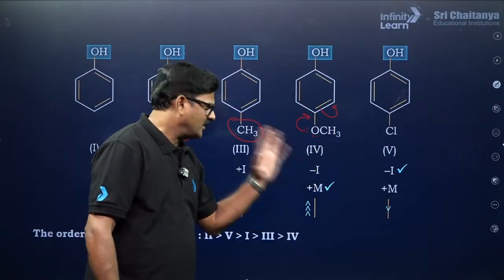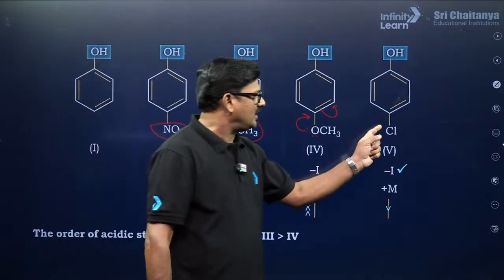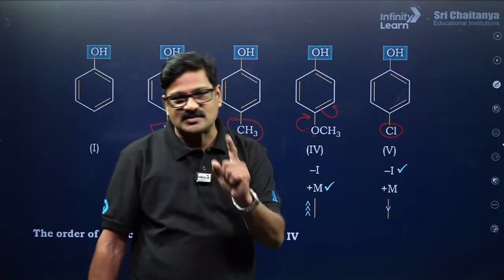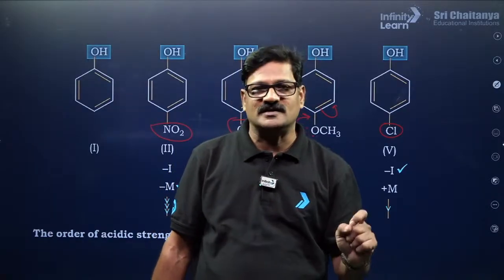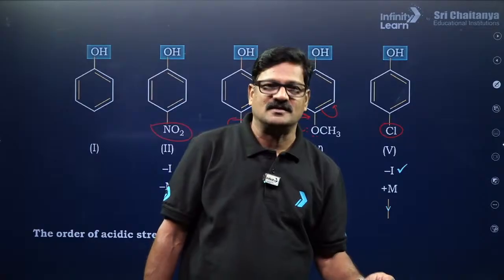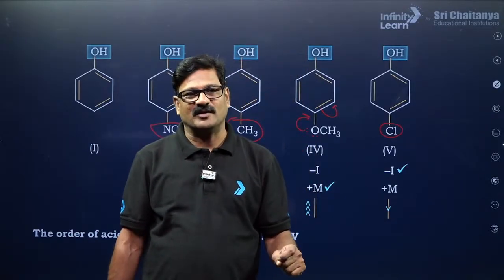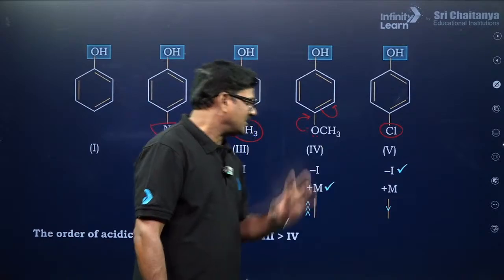Of course, inductive effect is there by sigma bond. Whenever halogens come, consider the inductive effect only while deciding acidic and basic nature, not its very weak mesomeric effect because of high electronegativity.